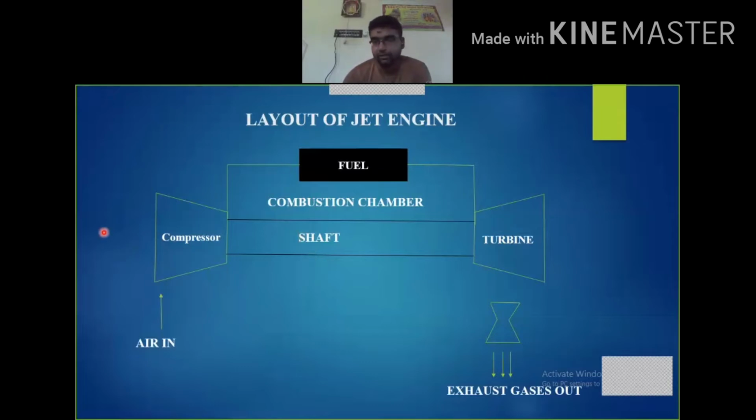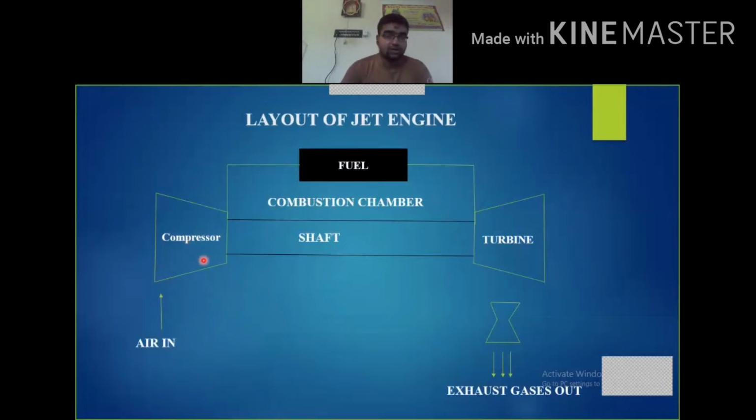So here there will be a fan which is responsible for sucking a high amount of atmospheric air into the propulsion unit. Okay, so here the air is further separated into two parts. One is used for combustion purposes and the other part is used to cool the engine parts. In order to resist excess heating of the engine, some amount of the air is used for cooling. Okay, so the air which is used for combustion is first supplied to the compressor.